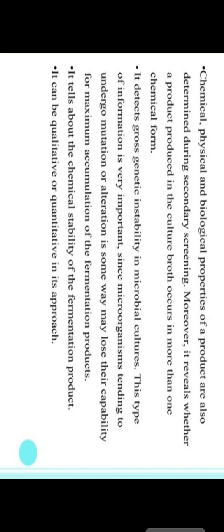Okay, so different types of antibiotic production and sensitivity and some other substances, and chemical, physical and biological properties of products are also determined by the secondary screening. And moreover, it reveals whether the product produced in the culture broth occurs in more than one chemical form. And some gross genetic microbial cultures are also used for the production of different types of antibiotics.